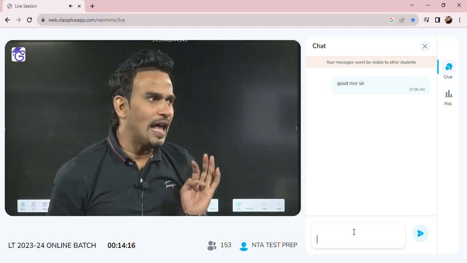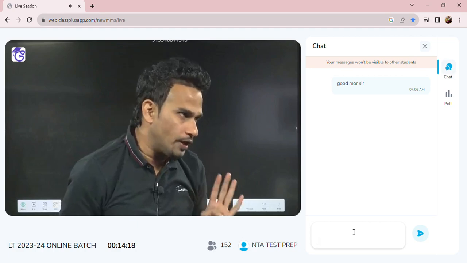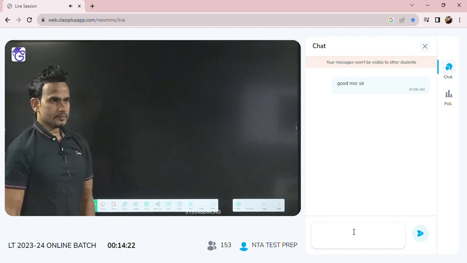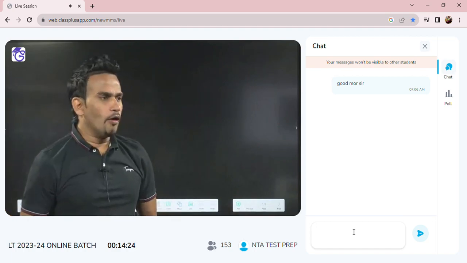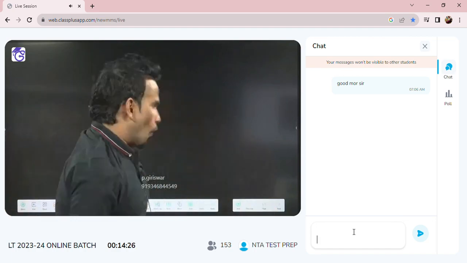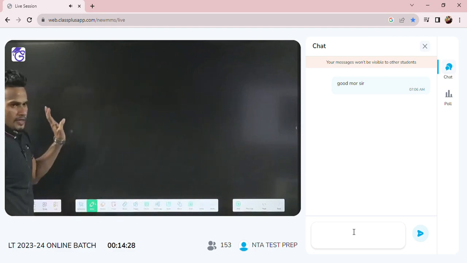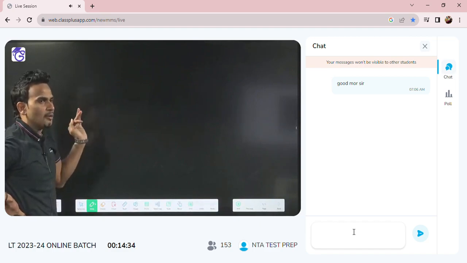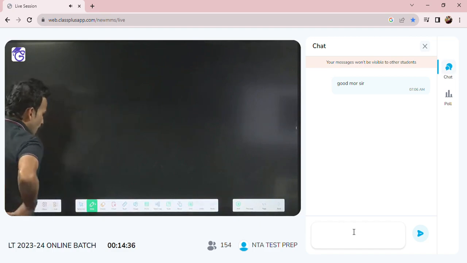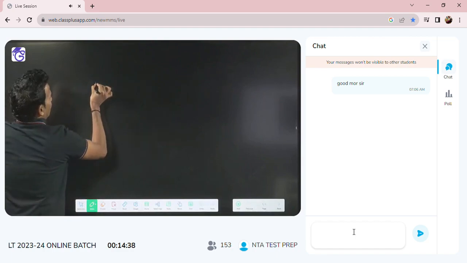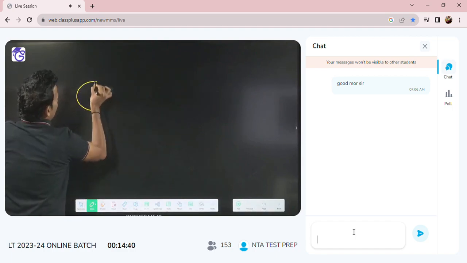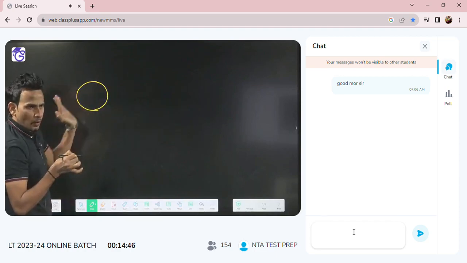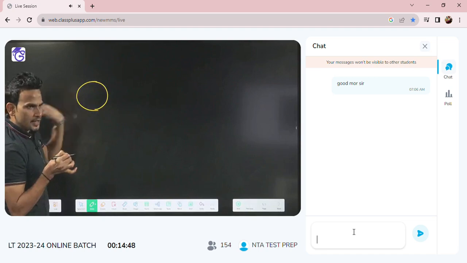Now we'll start with angular momentum of rigid body. Always remember, see how to define the angular momentum of a rigid body, how we write it. For example, assume I have any rigid body. It may be a ring, it may be a disc, it may be a hollow sphere, it may be a solid sphere. So assume I am having a rigid body.